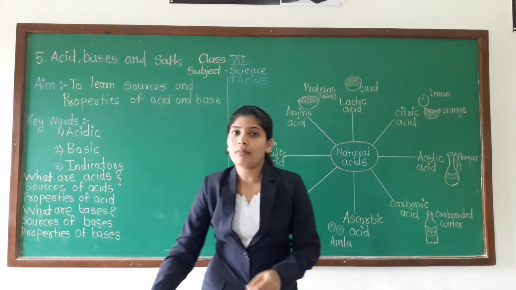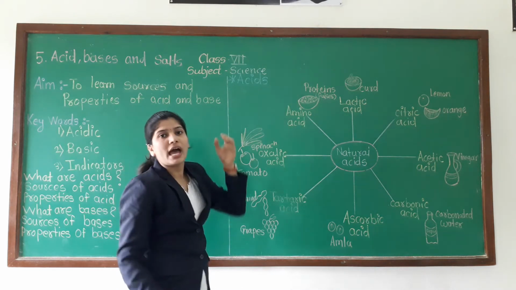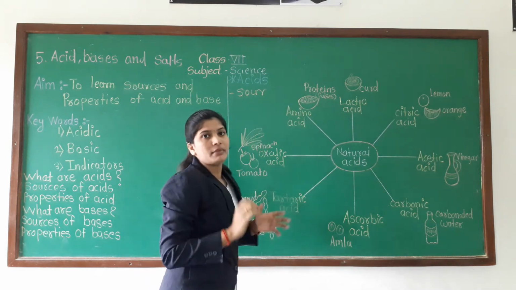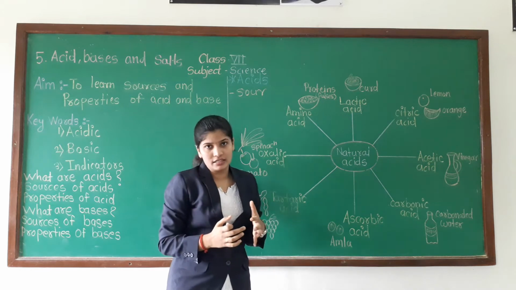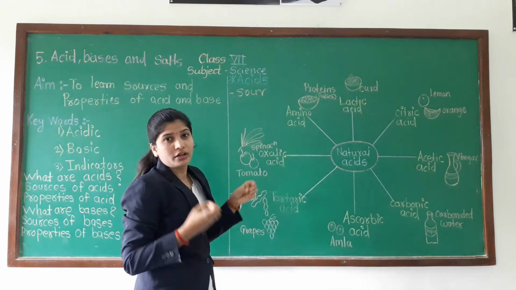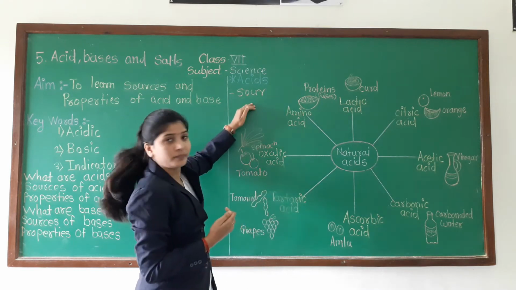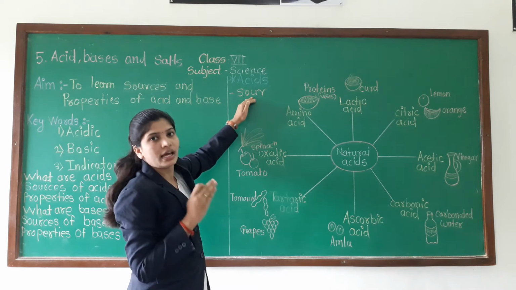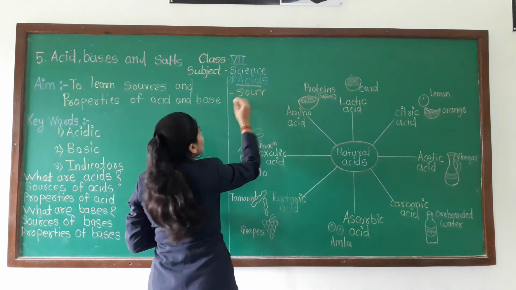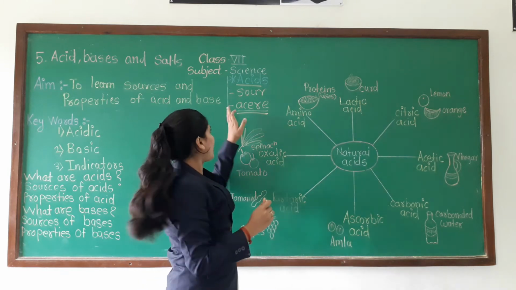So first we will learn about acids. The first point of this session is about acids. Acids are generally sour in taste. If substances are sour in taste, we can say they are examples of acids. Sour means when you are eating or drinking that substance, we feel it is sour. The word acid is derived from a Latin word, acere.